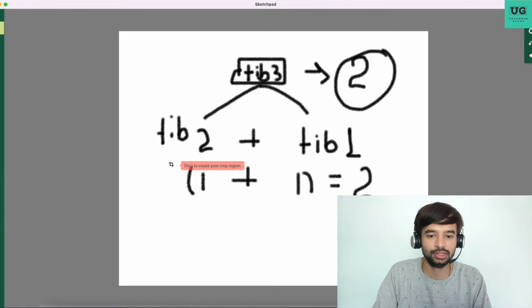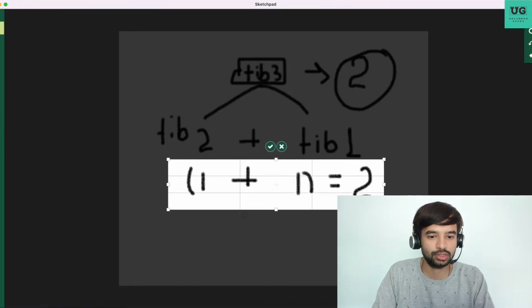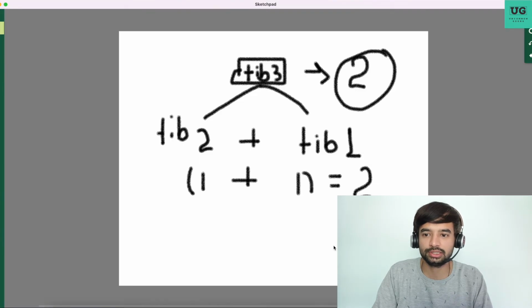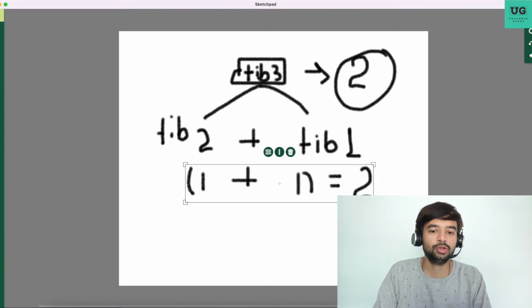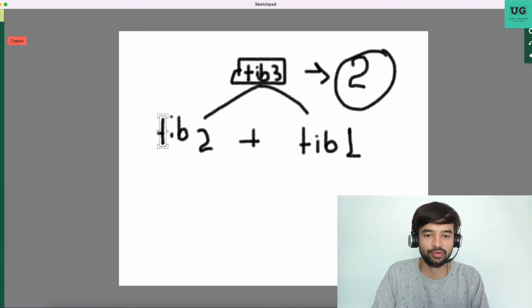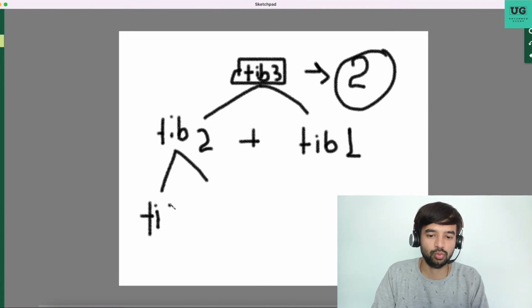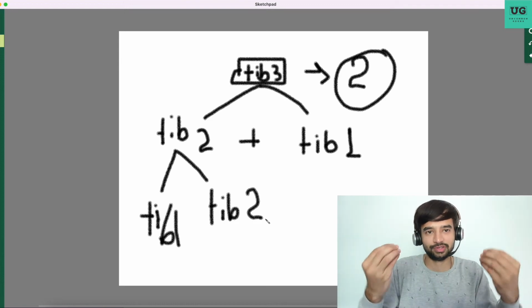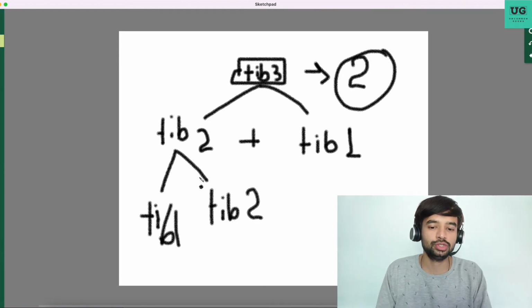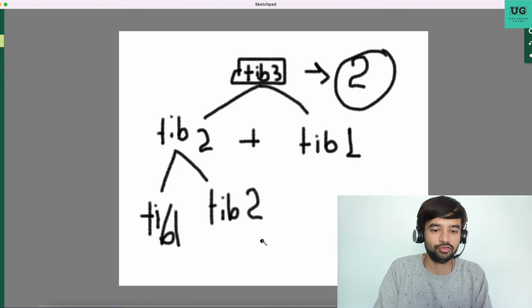Then Fib of 2 is fib of 1 plus fib of 0. Here fib means the Fibonacci recursion function that I'm invoking.